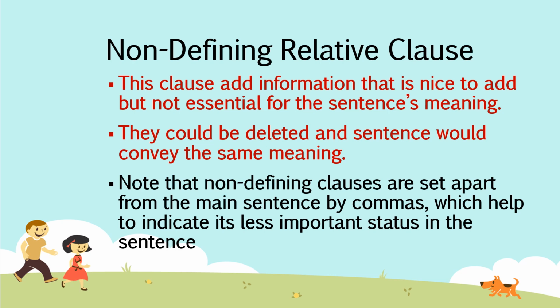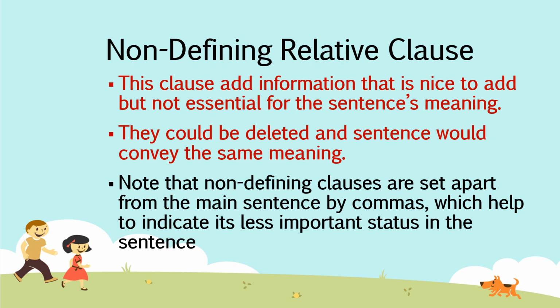Note that non-defining clauses are set apart from the main clause by commas. Here we will use this additional punctuation mark, the comma, which helps to indicate its less important status in the sentence. We will put a comma at the start of the relative pronoun and at the end of the relative clause, and if we remove that part, the sentence meaning would remain the same.